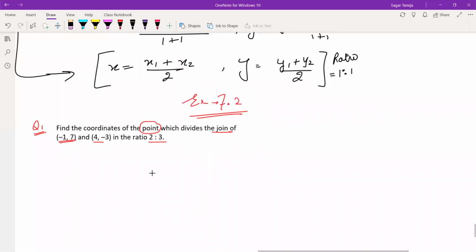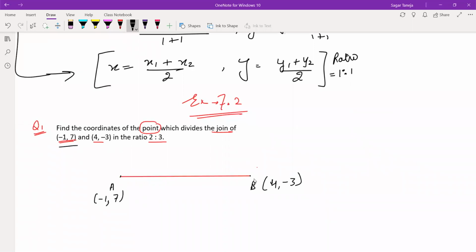We don't know which point is dividing the join of this and this. Let me draw a figure for you so that you will be able to understand. So let this point be A, (-1, 7), and let this point be B, (4, -3). Find the coordinates of the point which divides the join of this and this.